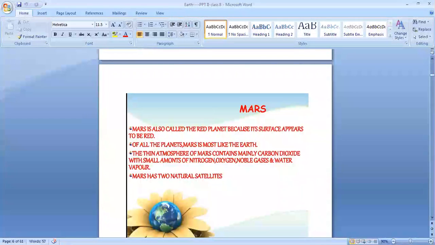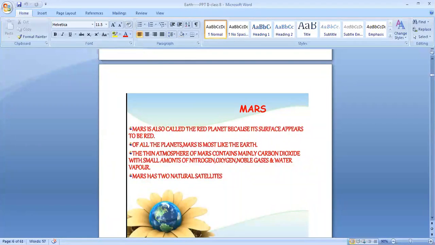The next one is the next planet, Mars. Mars is also called the red planet because its surface appears to be red. So what is another name for Mars? Red planet. Why is it called the red planet? Because its surface appears to be red. Of all the planets, Mars is most like the Earth. Earth has an atmosphere, and Mars has a very thin atmosphere. The thin atmosphere of Mars contains mainly carbon dioxide with small amounts of nitrogen, oxygen, noble gases, and water vapor. Clear?